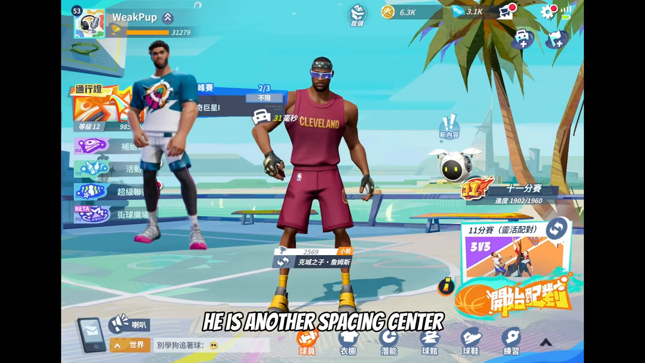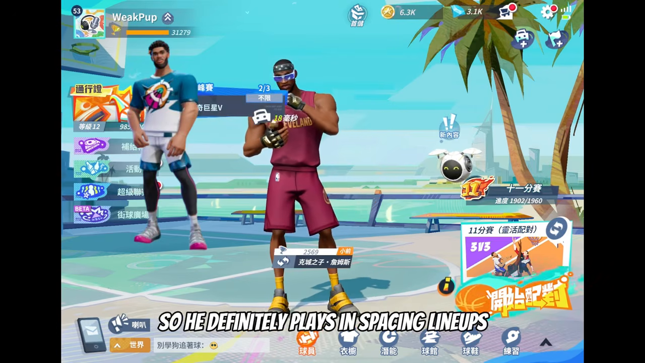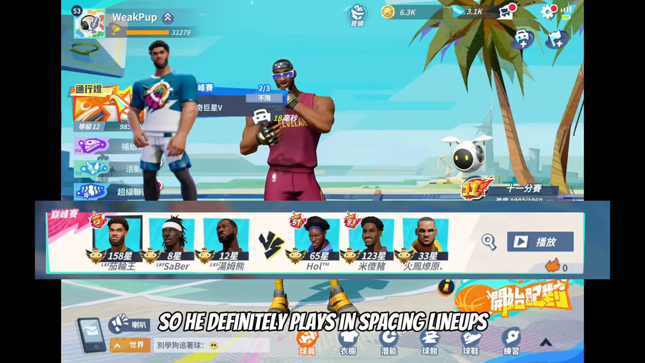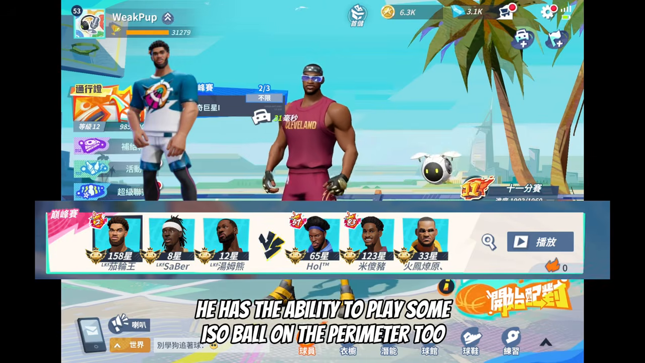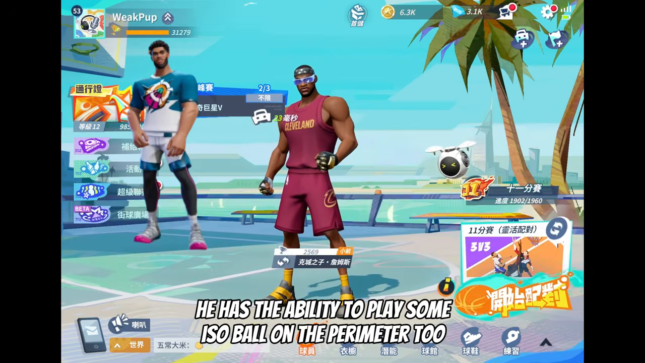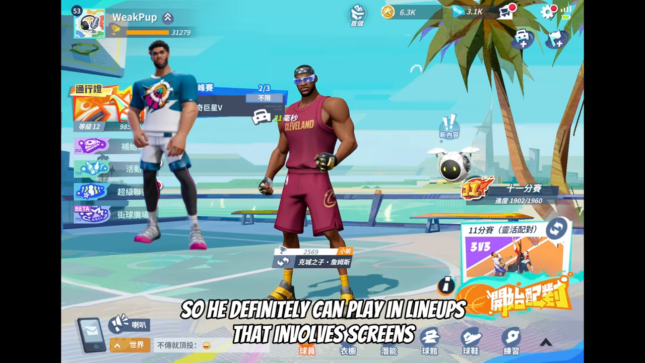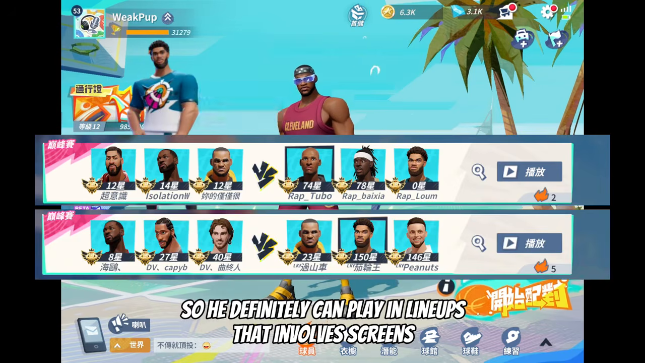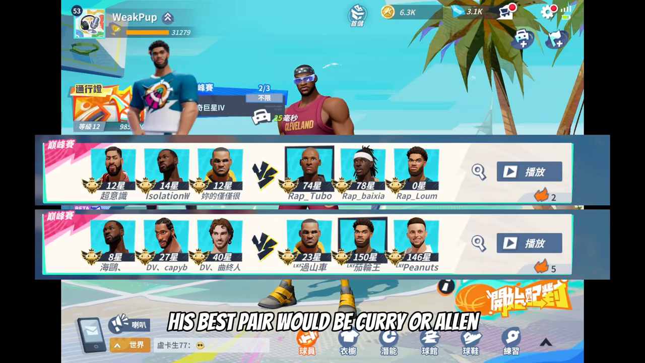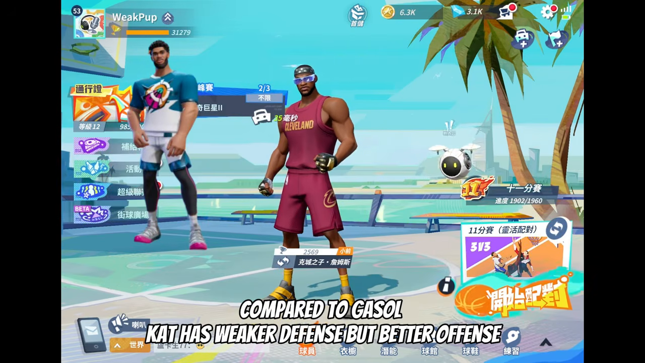Moving on to Cot. He is another spacing center, so he definitely plays in spacing lineups. He has the ability to play some ISO ball on the perimeter too, and he also has one of the best screens and passes the ball pretty well, so he definitely can play in lineups that involve screens. His best pair would be Curry or Allen. Compared to Gasol, Cot has weaker defense but better offense.